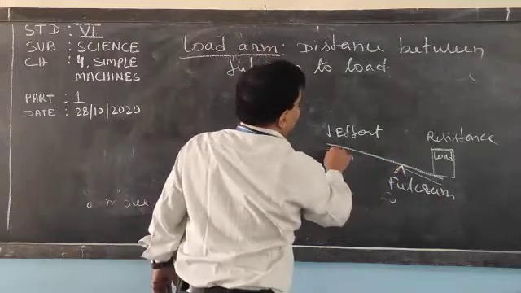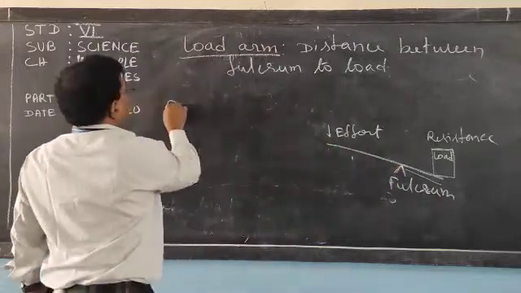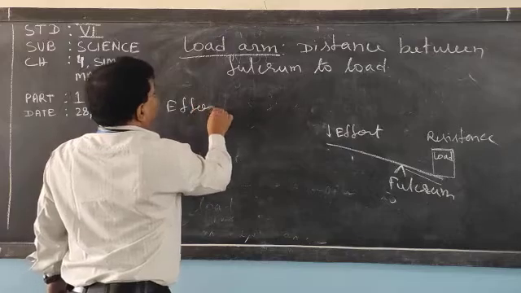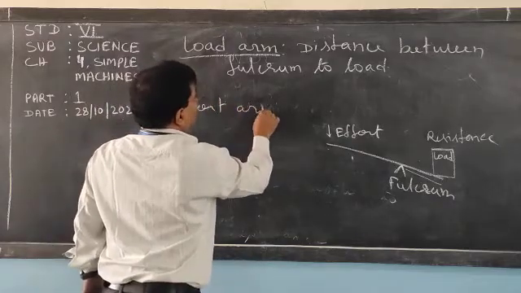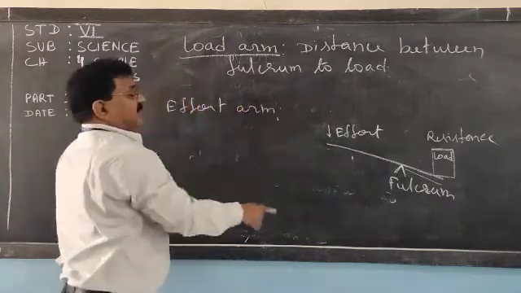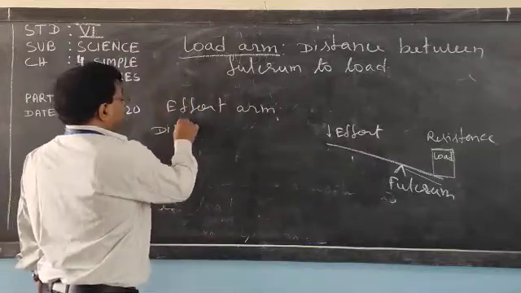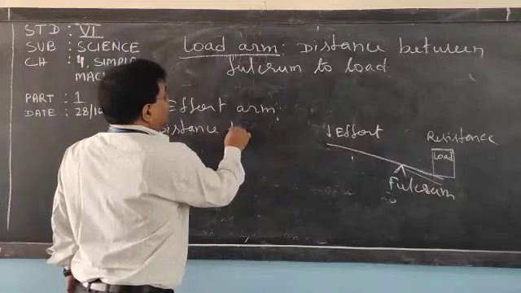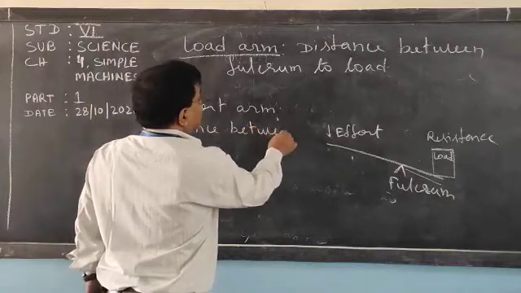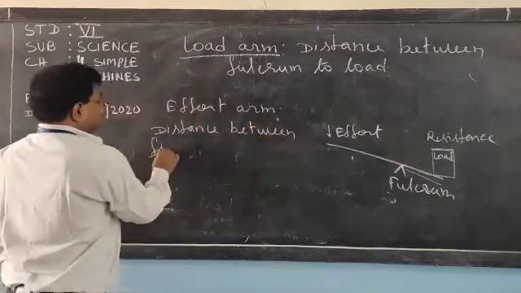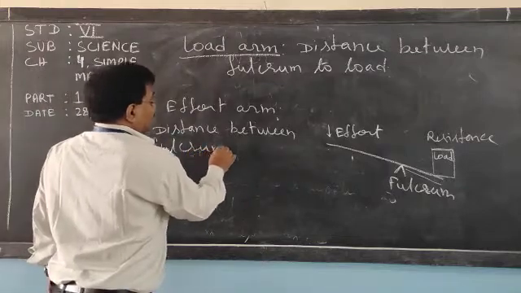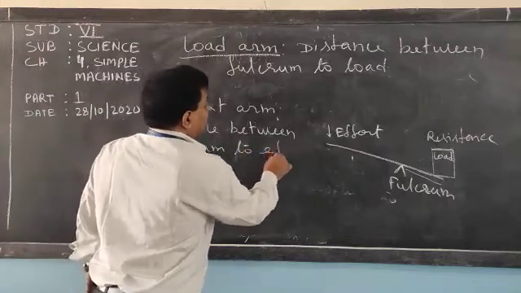And this one, effort arm. What is effort arm? It is the distance between fulcrum and effort.